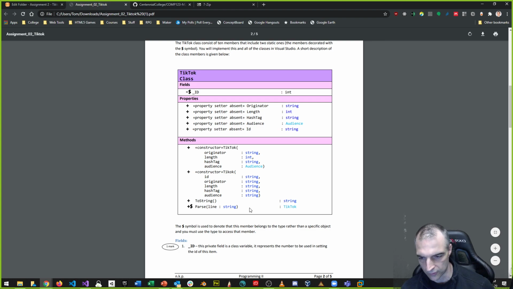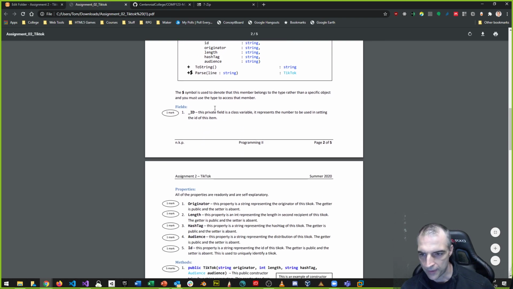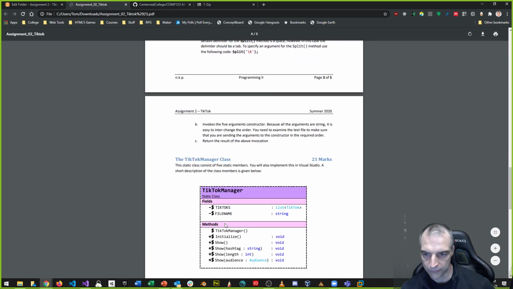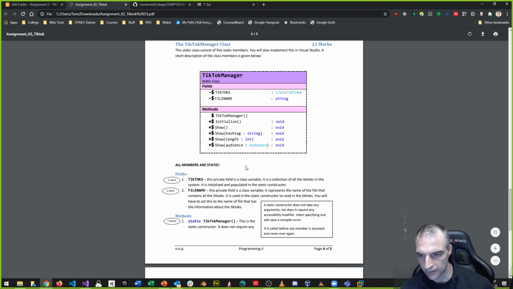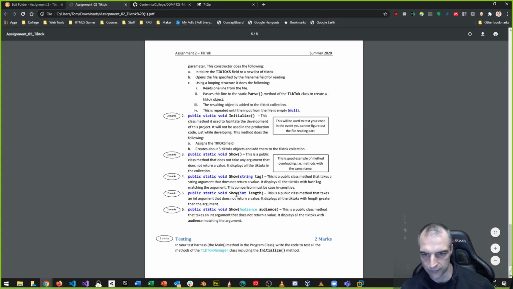I'm going over this because I know some people have been asking. And then it tells you what to do here and what these things mean. If you scroll all the way down, it talks about the TikTok class itself in more detail. Again, Professor Narendra has done a lot of good work here, giving you a lot of detail.